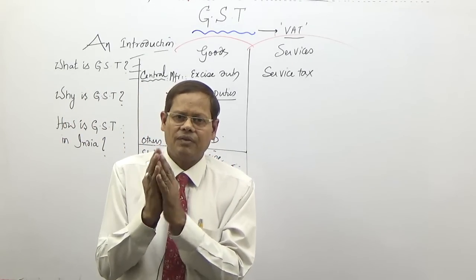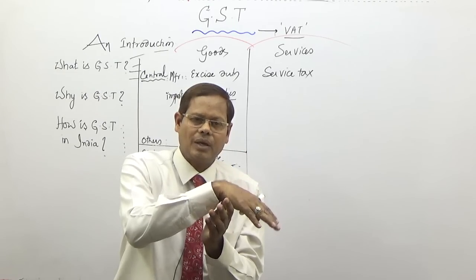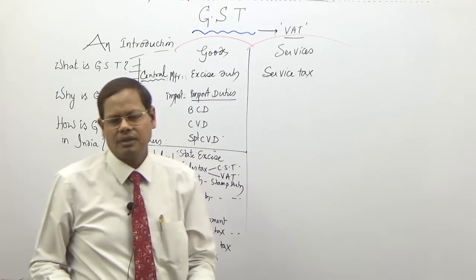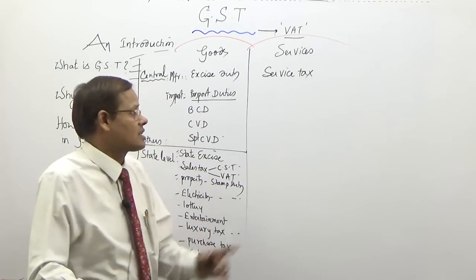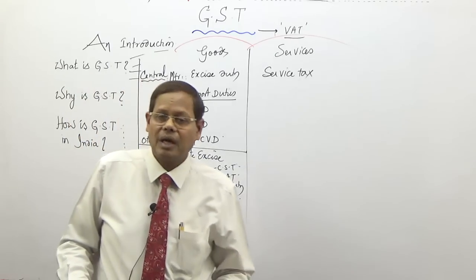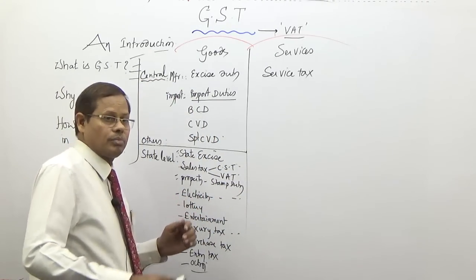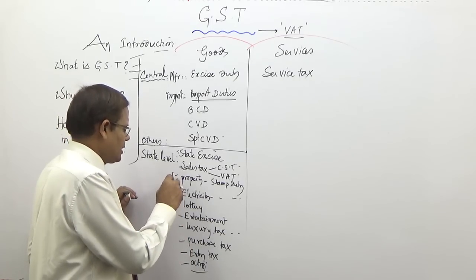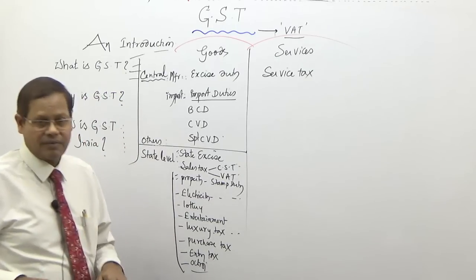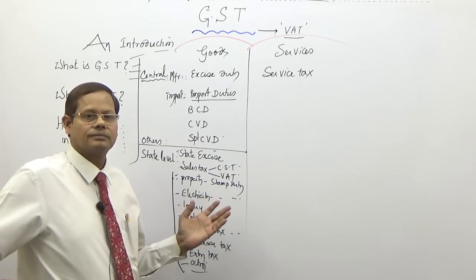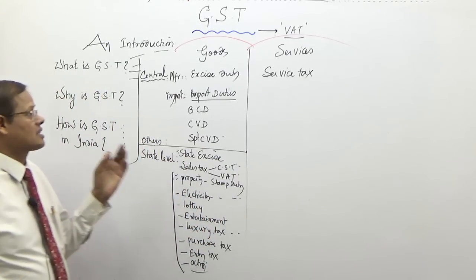Tax paid at state level is not available as credit for taxes payable at the central level and vice versa. So there is a cascading effect. VAT paid became a cost, or service tax or excise duty paid became a cost at the state level. Moreover, there are so many taxes which you pay, but credit is not available. So basically there is an inbuilt cascading effect.